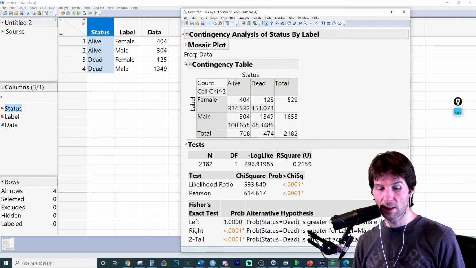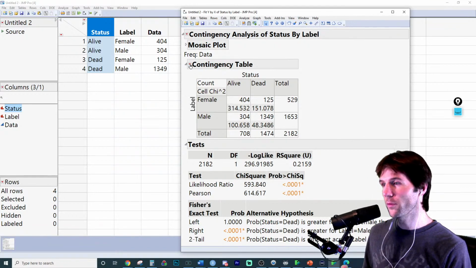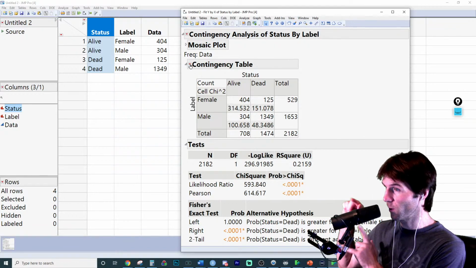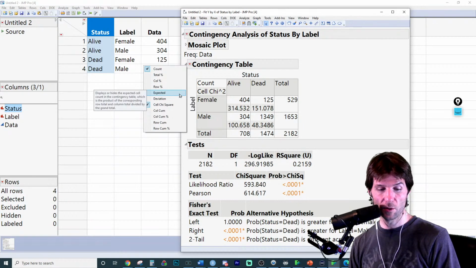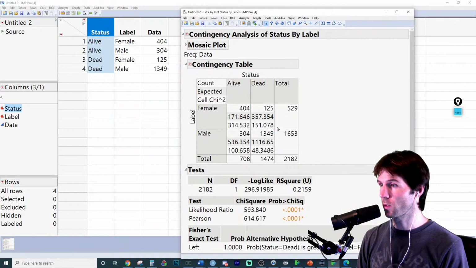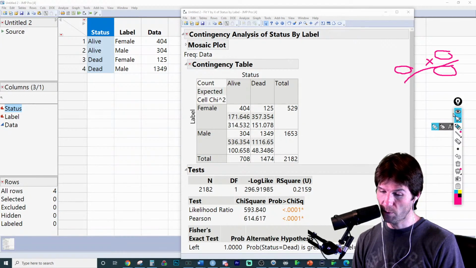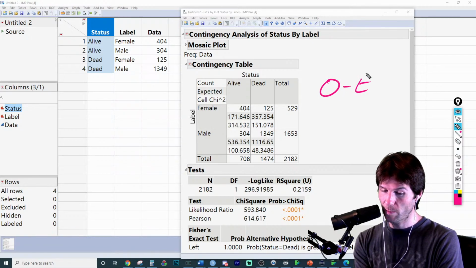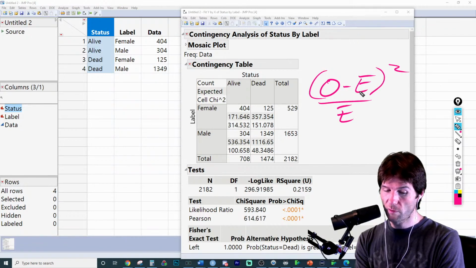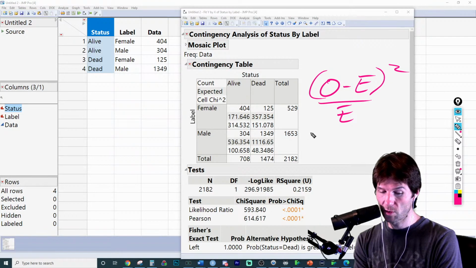So how do we get these cell chi-squareds? I'm kind of reviewing a little bit here because we've already answered the questions for my Pearson assignment. But the cell chi-squareds would be found by using observed minus expected, squared, over expected. Let me write out that formula for you right here. The formula for a cell chi-squared is going to be, because this is on the test, observed minus expected squared over expected.